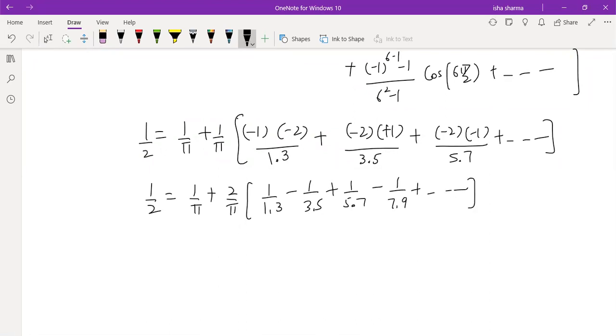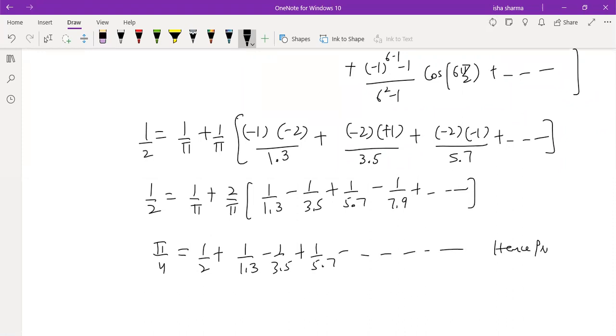Now you can just multiply by pi by 2. So when you multiply by pi by 2, you will get pi by 4 is equal to 1 by 2 plus this. So this is the required expression which we want to prove. So hence proved.